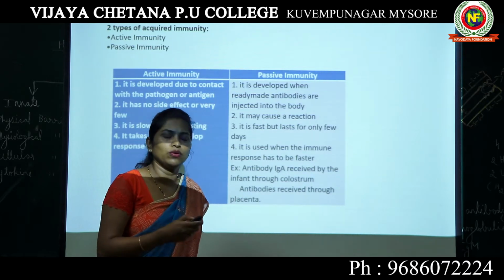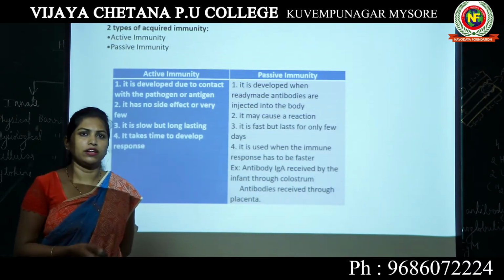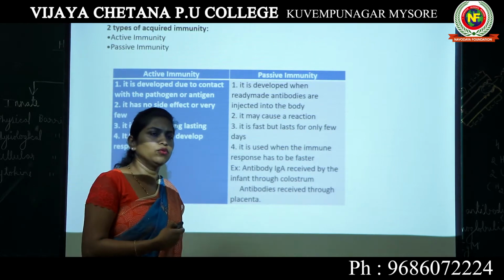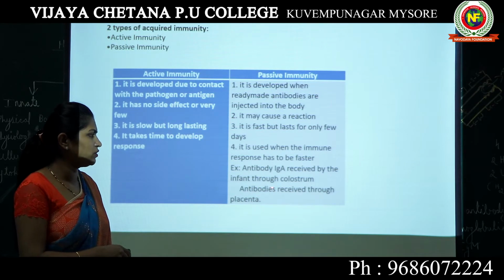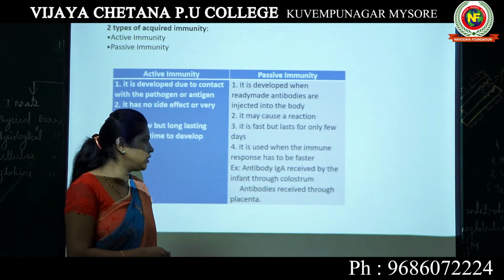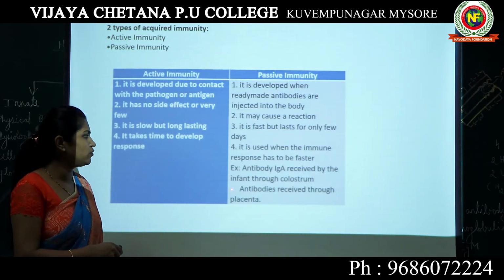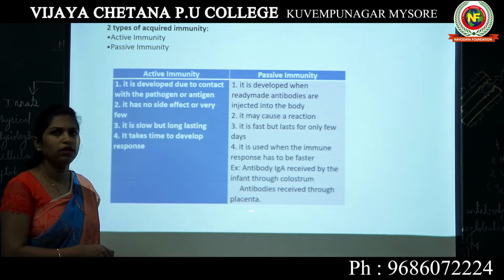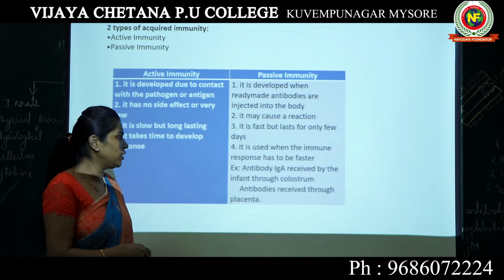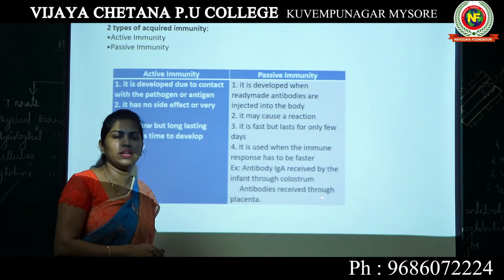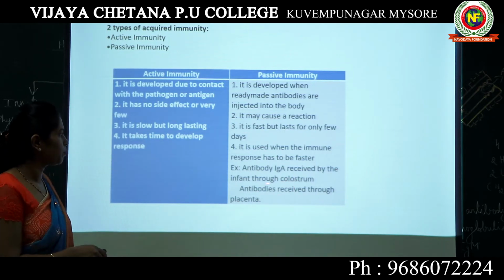Placenta is not only helpful for the transport of oxygen and nutrition, it is also helpful for the transport of antibodies. So this IgG antibody will give the baby protection against a lot of infection.